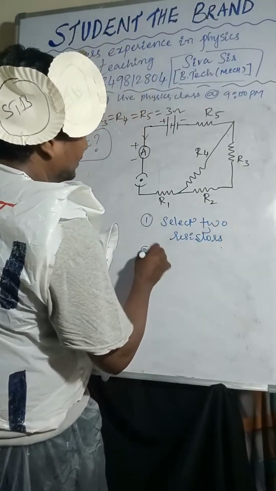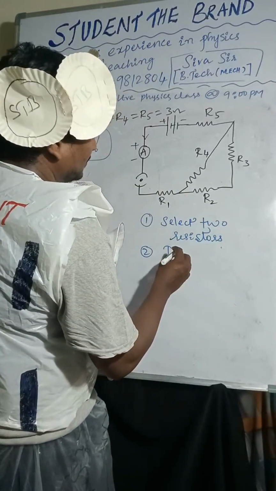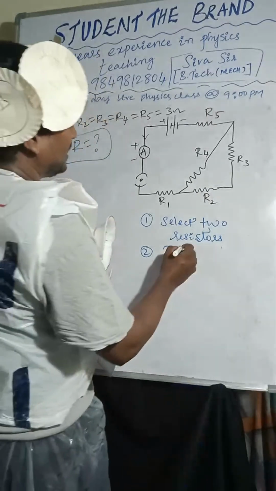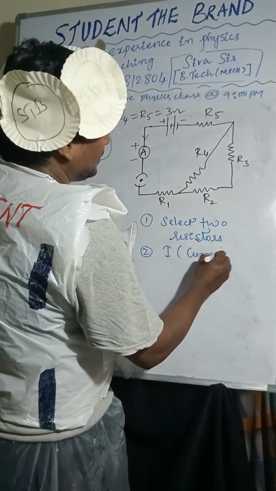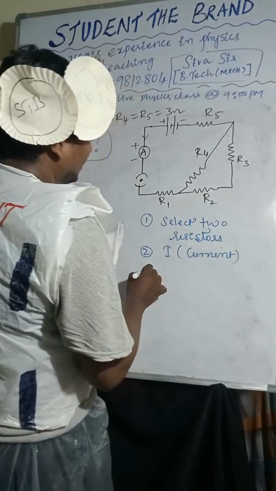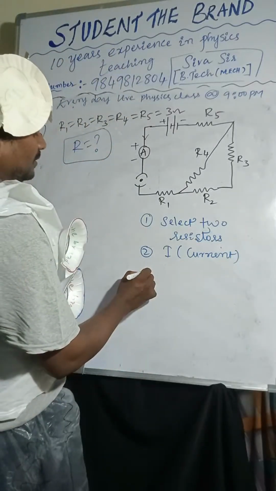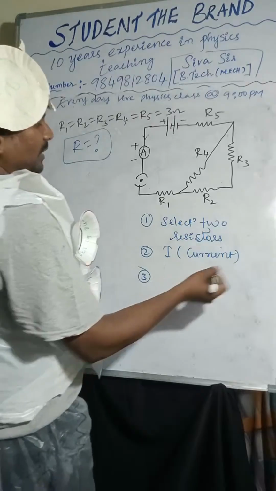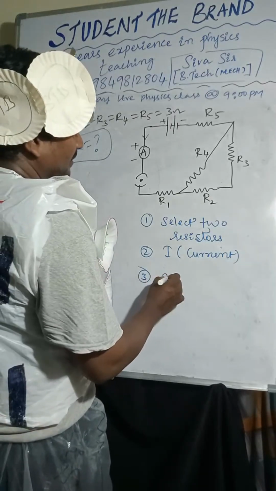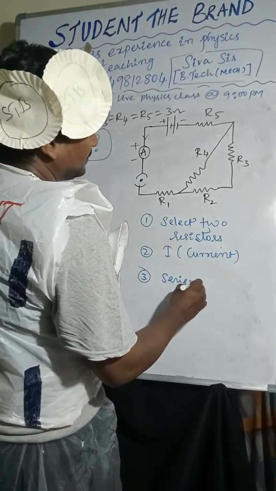Point 2: identify the current, so you have to check the current. Third one: do accordingly, parallel or series.